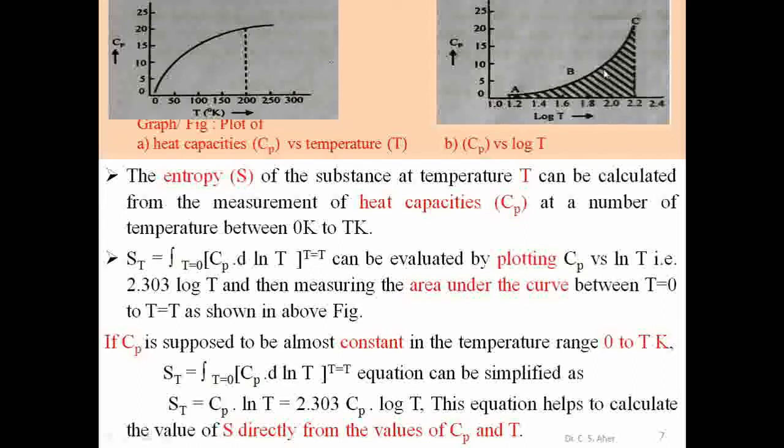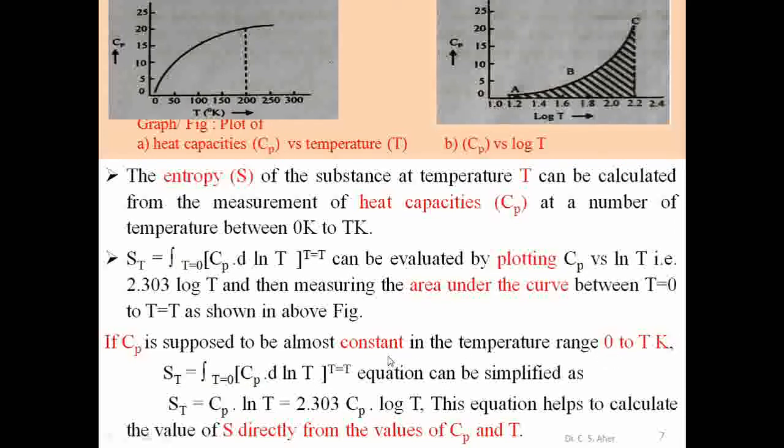This area shows entropy. So this is the first condition, when we consider Cp almost constant at a particular temperature. Cp changes, but at a particular temperature it remains constant.